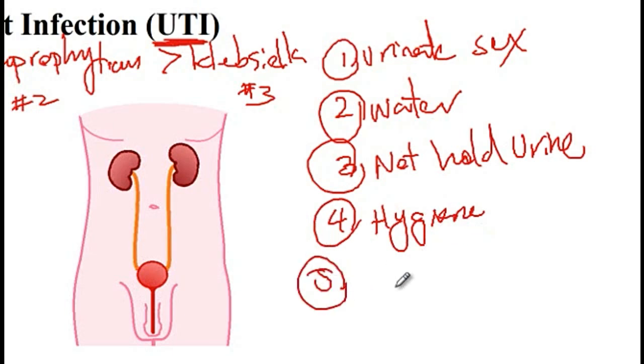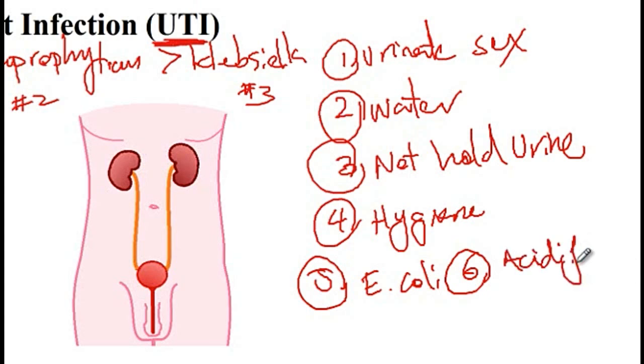5. After the bowel movement, you must wipe from front to the back, and the reason for that is that if you do from back to front, then you will spread the bacteria, particularly the E. coli, from the anus towards the urethra, while if you wipe from front to the back, then that would prevent bacteria to get in close proximity to the urethra. 6. Drinking cranberry juice as well as vitamin C supplements can help acidify the urine and prevent urinary tract infections. And finally, 7. Avoid bathing and take showers instead, as bathing can enhance the spread of bacteria to the urethra.